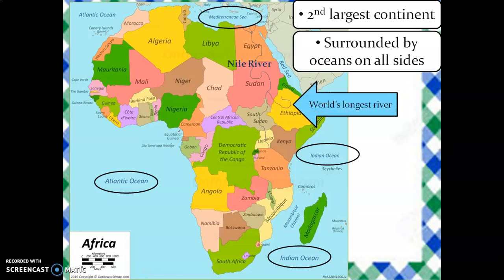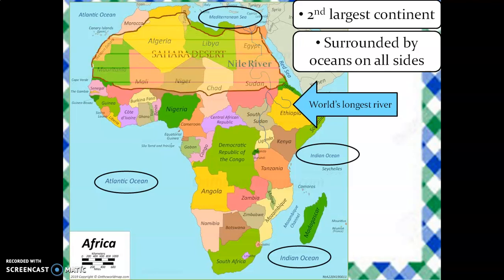The world's longest river, you can see in this picture the blue lines. It is the river Nile, the world's longest river. And the largest desert of the world, the Sahara Desert, is also found on the continent Africa.